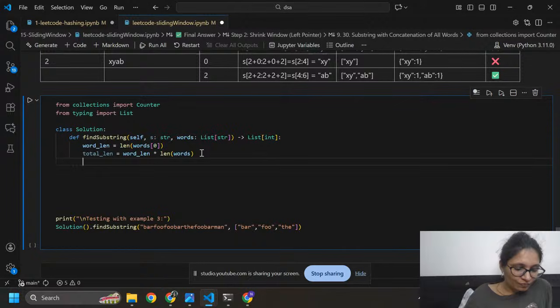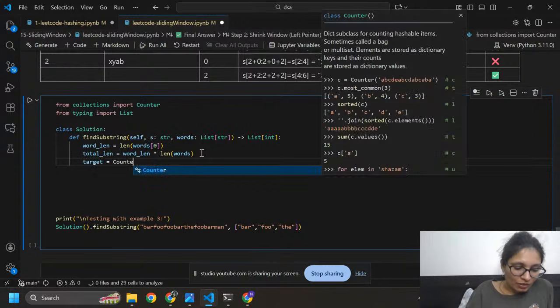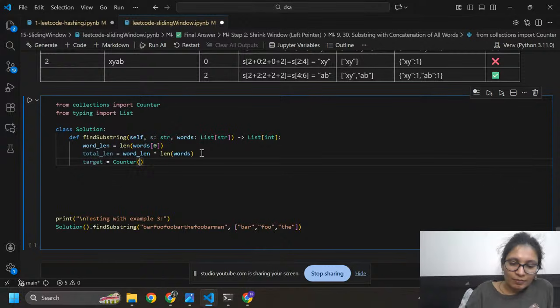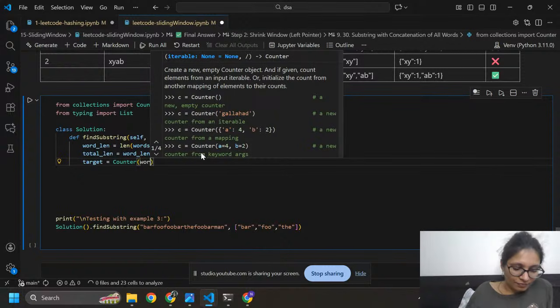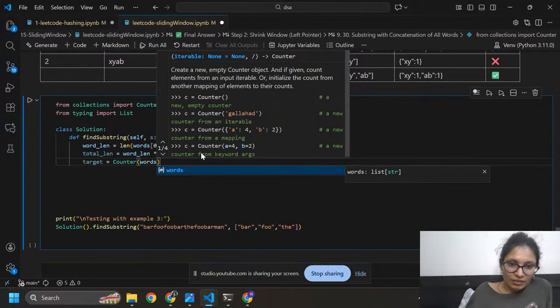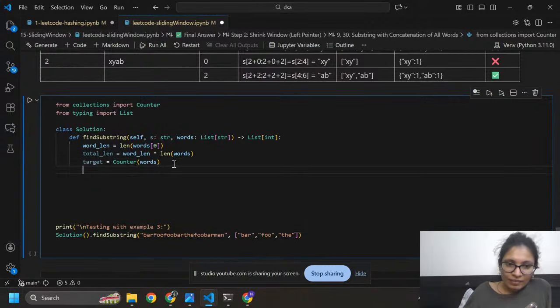Now I'm going to write another variable, that is target. Target equals to counter bracket words, counter bracket words, and here result. This is another variable that stores the result in an empty list. Okay,